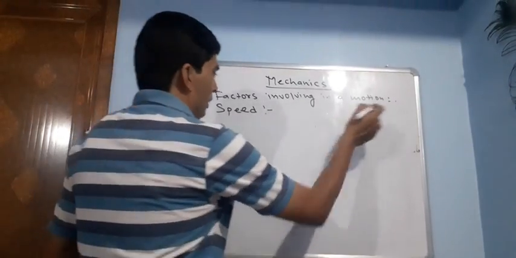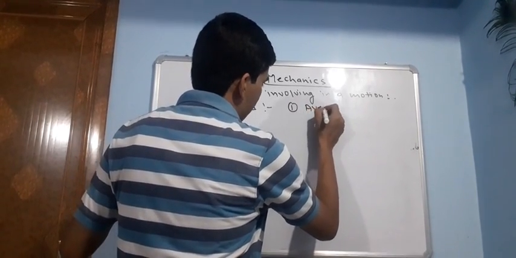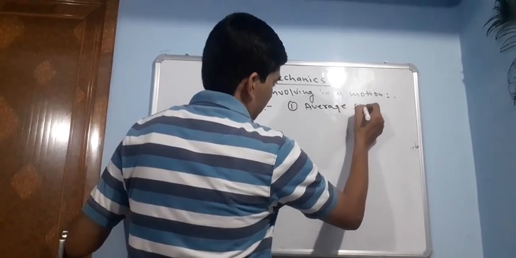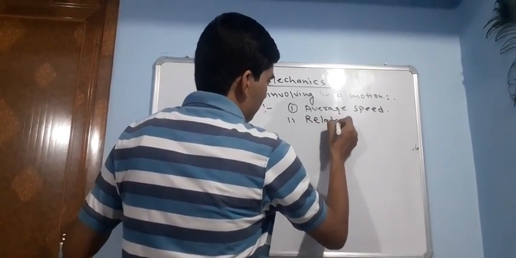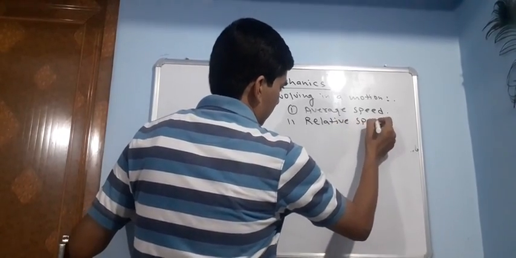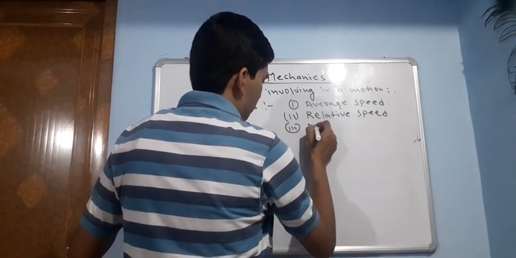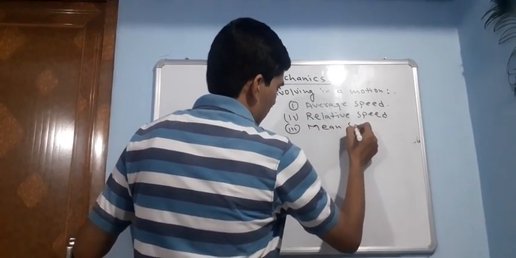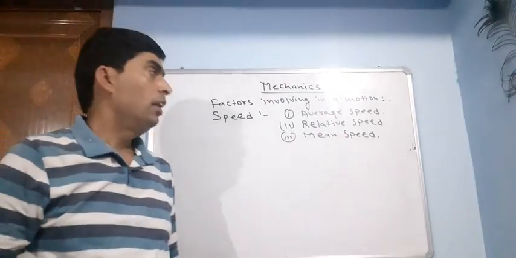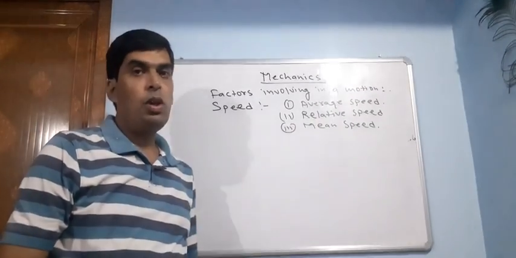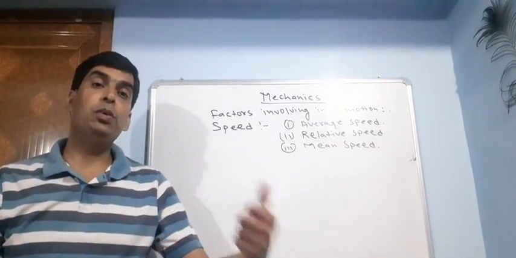We have average speed, then relative speed, and finally mean speed. In mathematics the words average and mean are the same, but in physics the words average and mean are not the same. Relative speed is the speed of one body with respect to another.